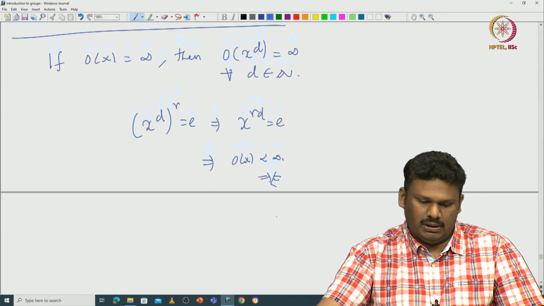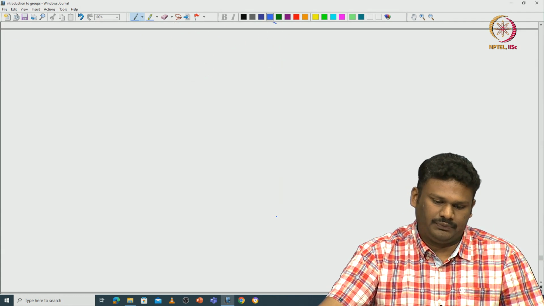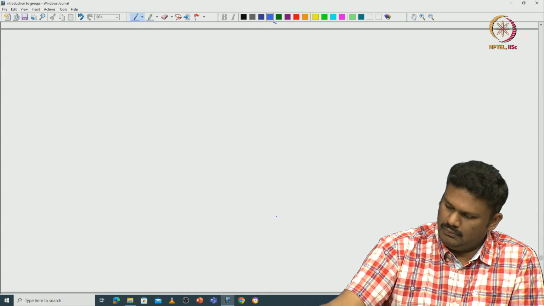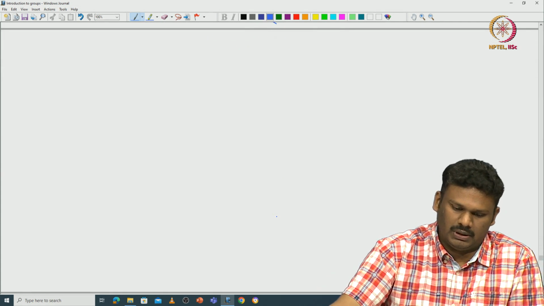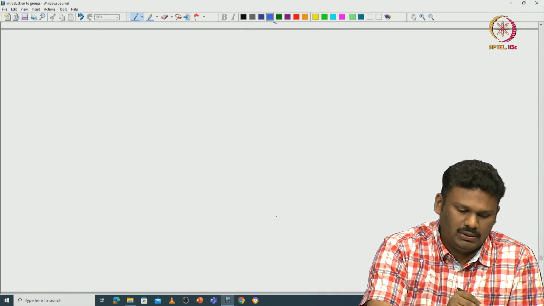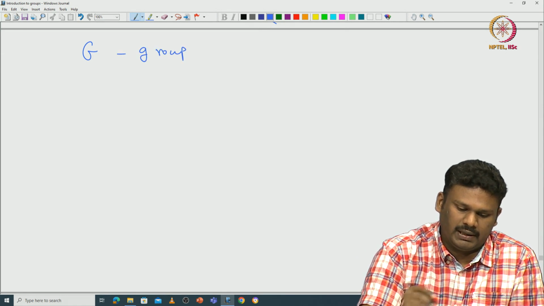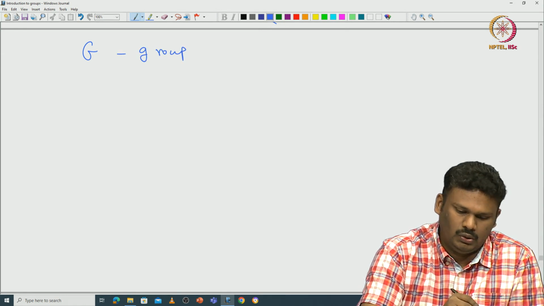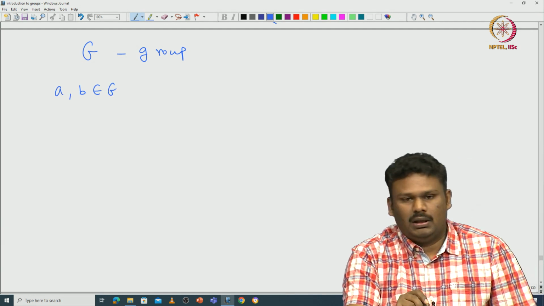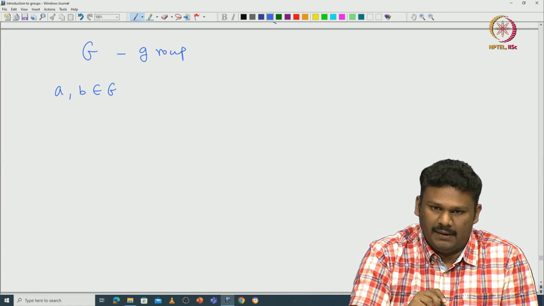Now let us look at what happens if we take the product of two elements. This is also a very important thing to understand. Let us assume G to be a group. You start with two elements a comma b in G. Is there anything that we can say about the product ab?